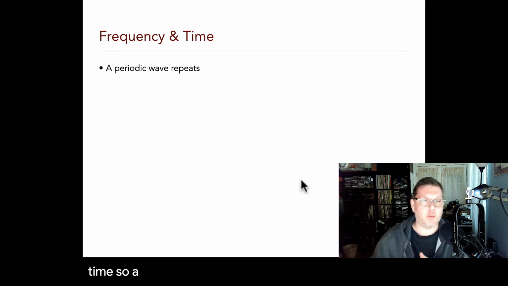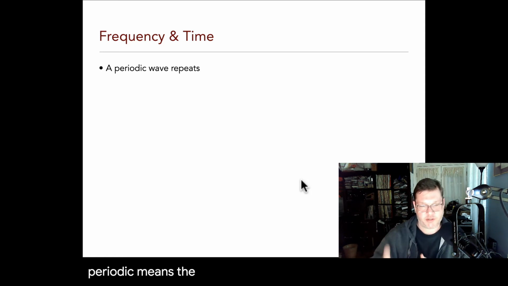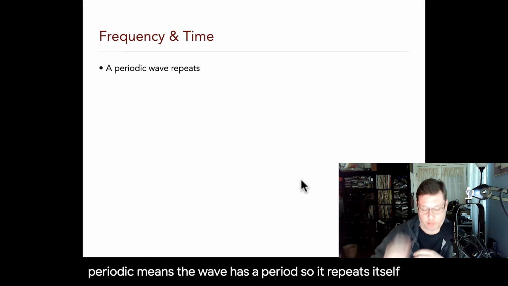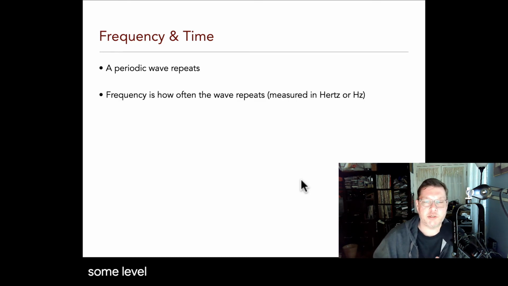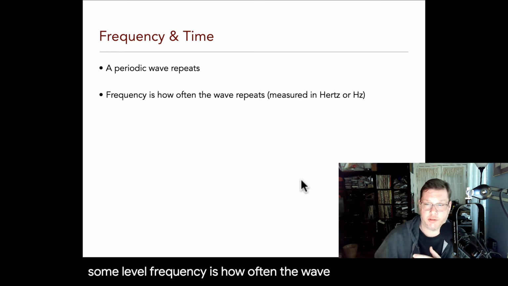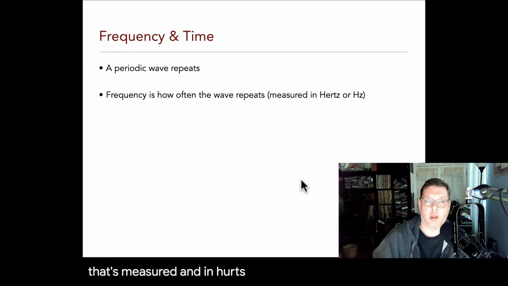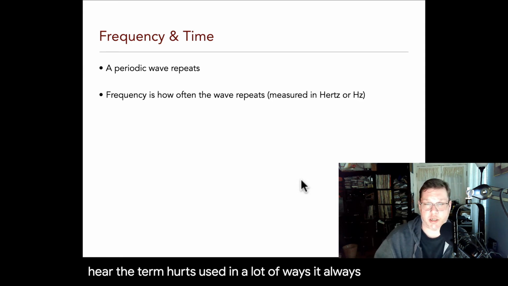So a periodic wave repeats. That's what periodic means. The wave has a period, so it repeats at some level. Frequency is how often the wave repeats. So that's measured in hertz, or cycles per second. You'll hear the term hertz used in a lot of ways. It always means cycles per second.